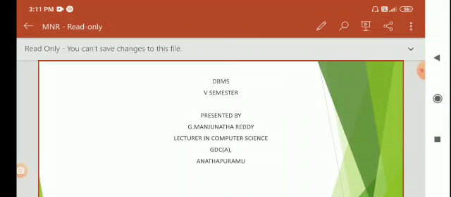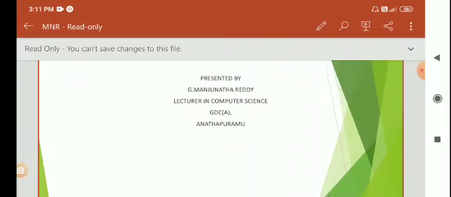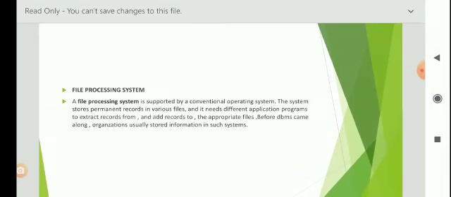Today my topic is DBMS. In DBMS, I am taking a topic as File Processing System. First of all, what is a File Processing System? A file processing system is supported by a conventional operating system. The system stores permanent records in various files, and it needs different application programs to extract records from and add records to the appropriate files. Before DBMS came along, organizations usually stored information in such systems.